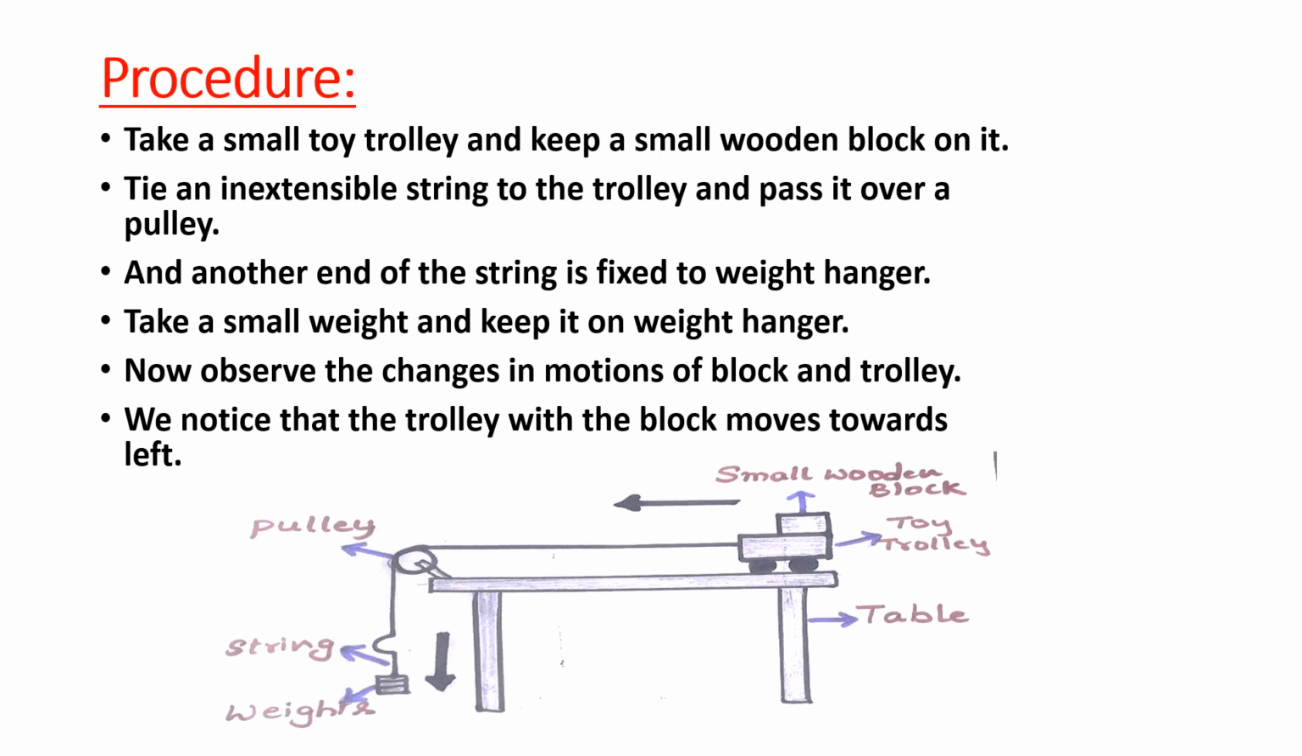Now let us learn the procedure of this experiment. See, listen to what I am reading. Take a small toy trolley and keep a small wooden block on it. Tie an inextensible string to the trolley and pass it over a pulley. Another end of the string is fixed to the weight hanger. You can see it in the diagram and see the parts. Take a small weight and keep it on the weight hanger.